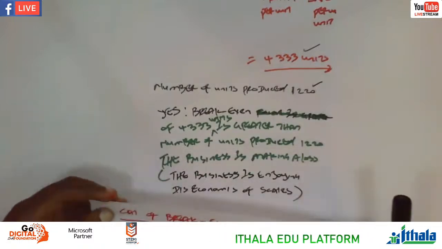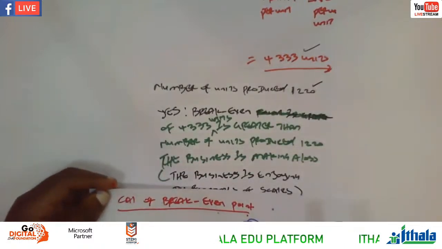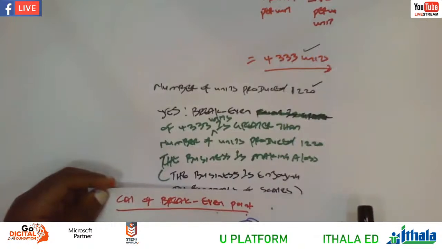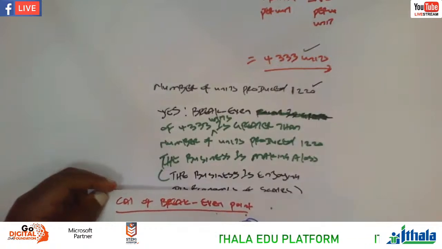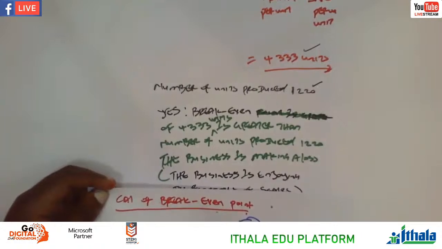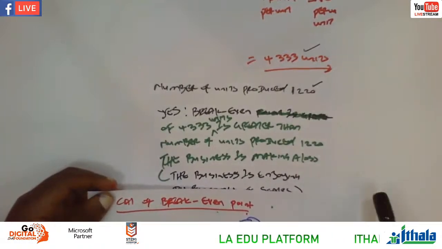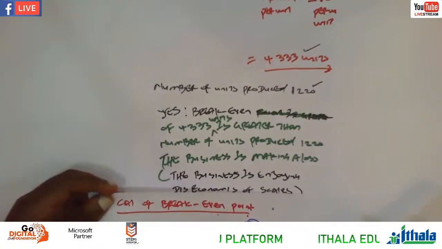And we made an assumption here that our break-even point is 4,333, and the number of units produced is 1,220. So it's obvious here we're making a loss because the number of units produced are less. So which means we are below the break-even point according to our graph, right?